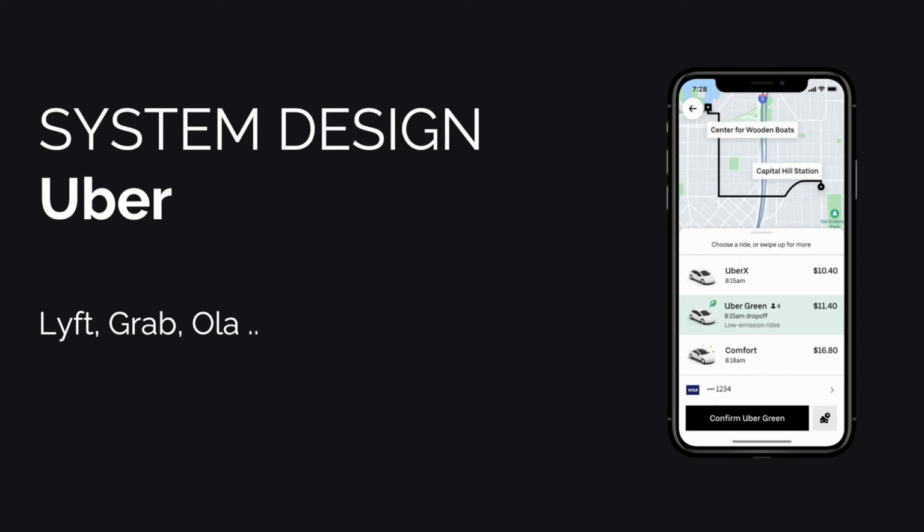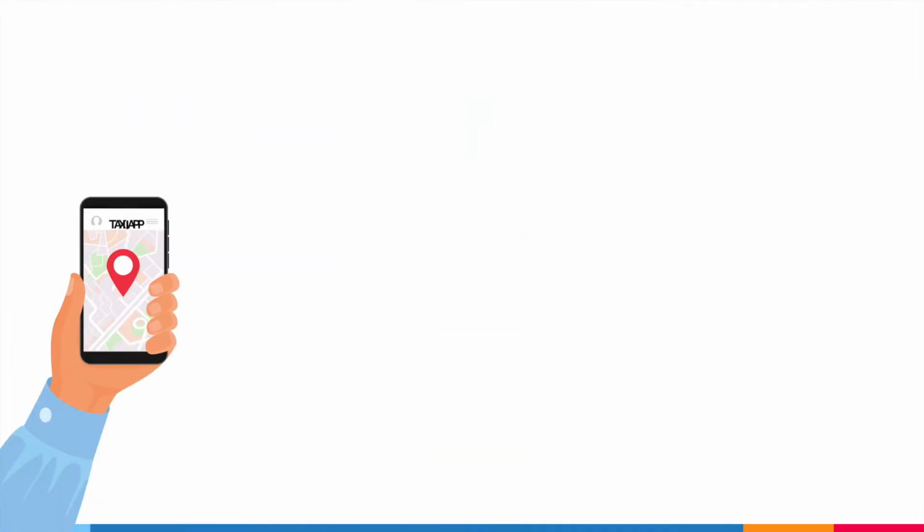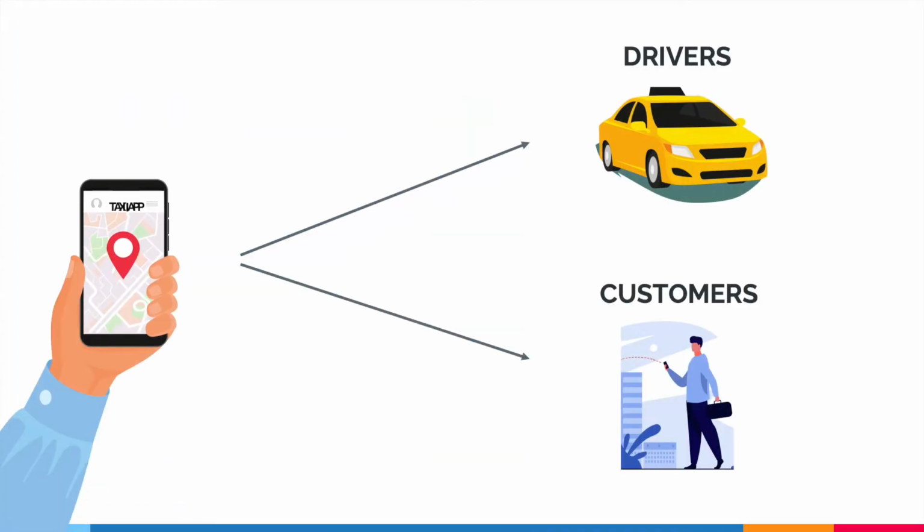So let's say that an interviewer, or maybe the product you're working on, requires a ride sharing service such as Uber, Lyft, Didi, etc. So what do these ride sharing apps usually have? They have two portals, one for drivers and one for customers. Customers use the portal to commute sometimes or on a regular basis, and drivers use the app to confirm or deny the customer request. In these apps, the customers are also usually able to see the nearby drivers.